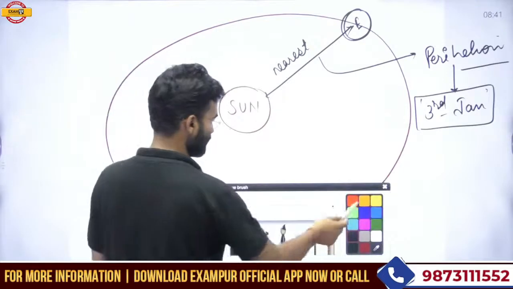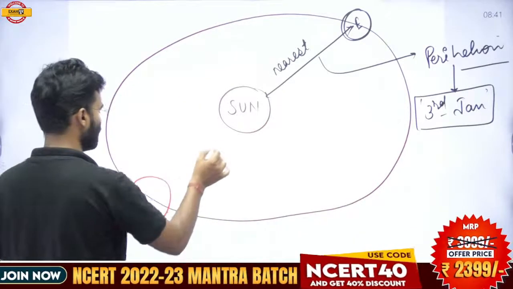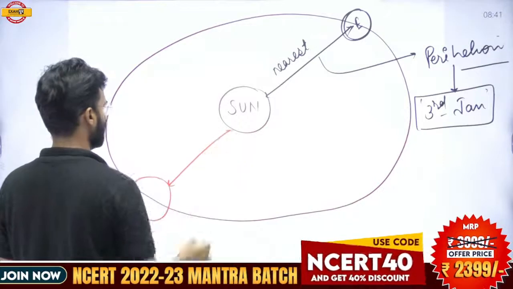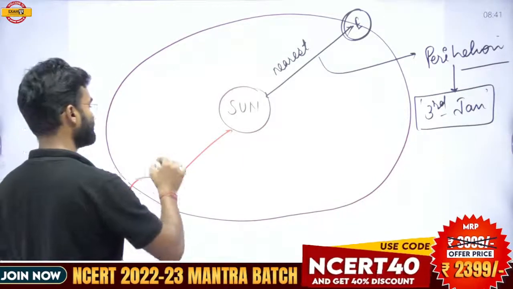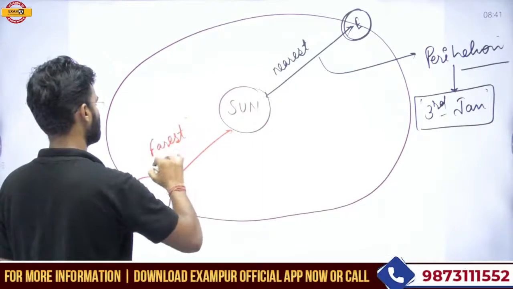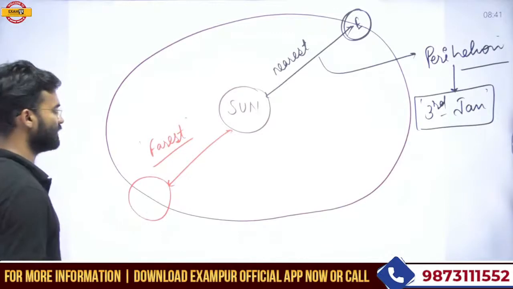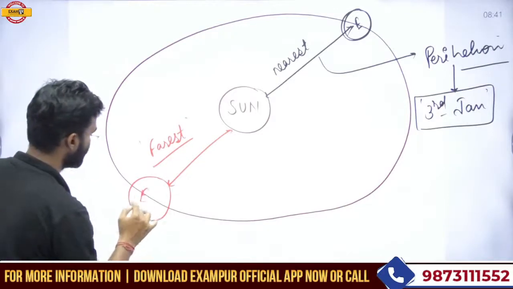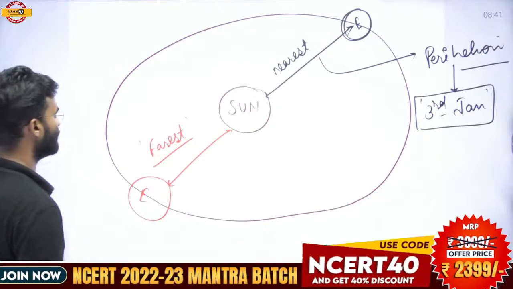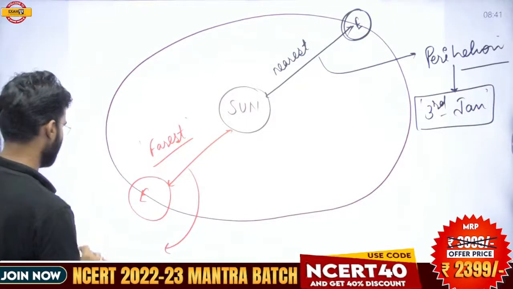And on the same orbit, there is one point which is the farthest point. So the distance between the Earth and Sun is maximum at this point of the orbit, and this situation is called the aphelion.